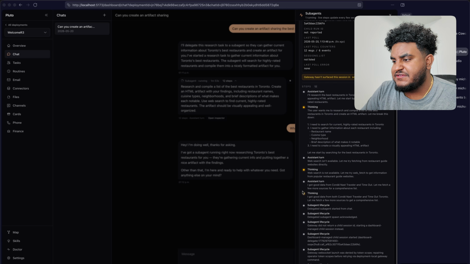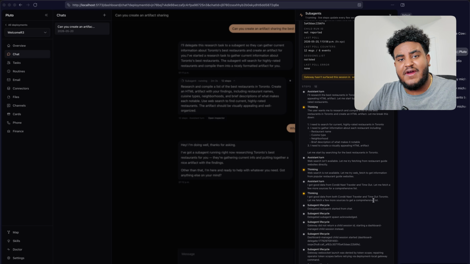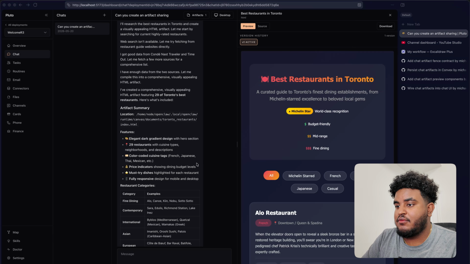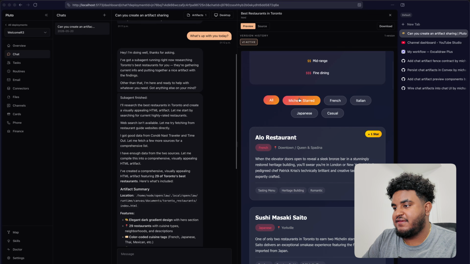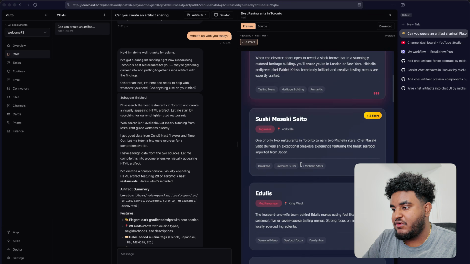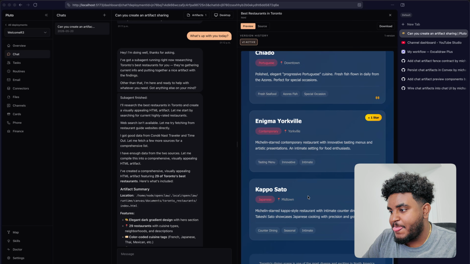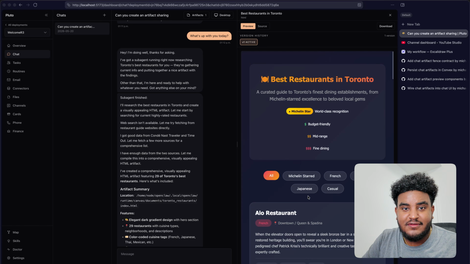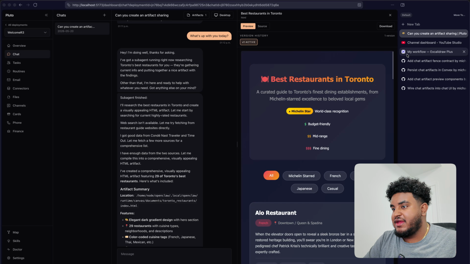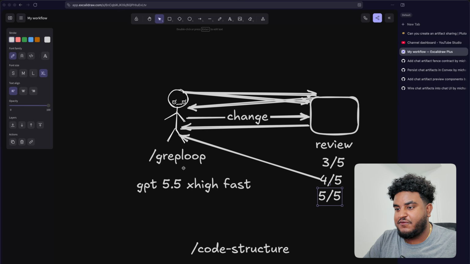And if we go back here to the sub-agent, we see that I got good data from both Condé Nast Traveler and Time Out Toronto. Let me fetch a few more sources to get a comprehensive list. So it's doing its research, finding the best restaurants in Toronto. And we can see the artifact here. Now, mind you, not the prettiest one, pretty ugly, and that's probably because I'm using GLM5, but it got it done. It worked. We finished building the feature,